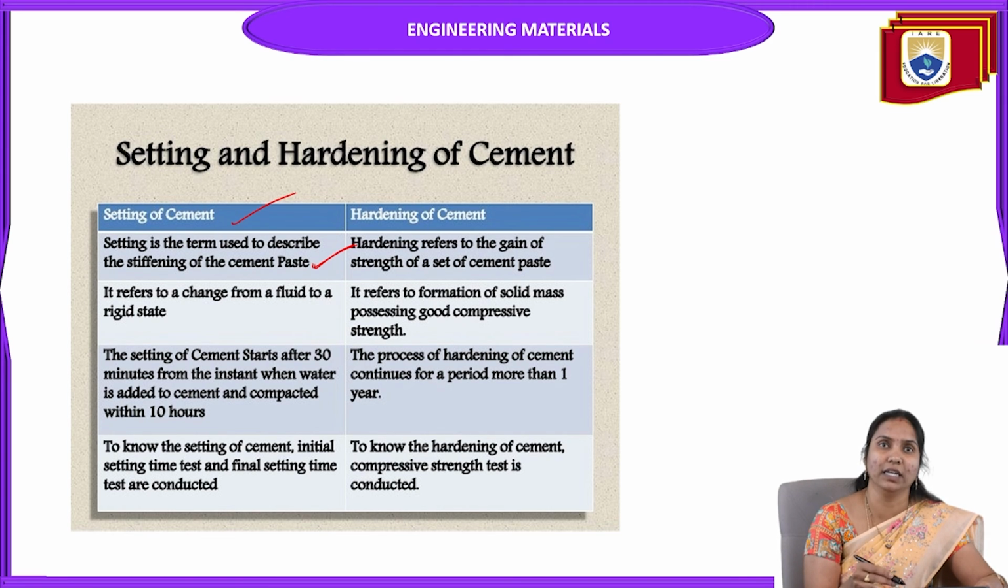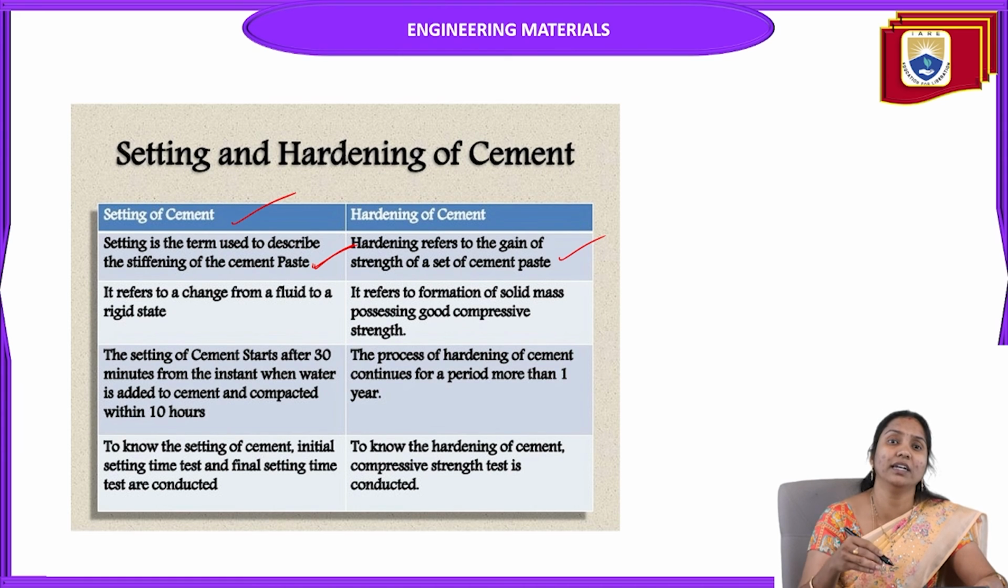That is called setting. So what is the meaning of hardening? It refers to the gain of strength of a cement paste. The gain of strength of set cement is called hardening of cement. That means the plastic mass is converted to a solid mass. Setting means a plastic mass is formed when we mix cement with water, and it then becomes a hard material. That is called hardening, that means solidification: plastic cement mass converted to solid cement.